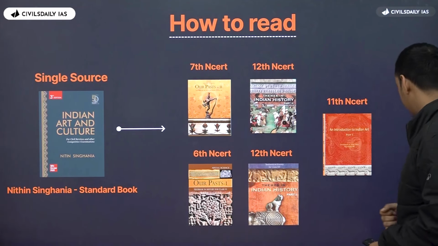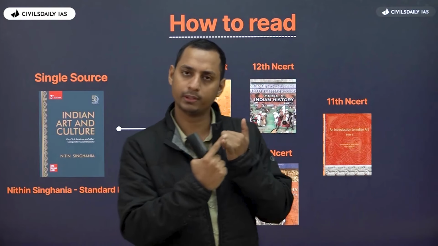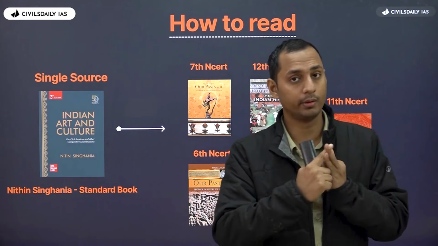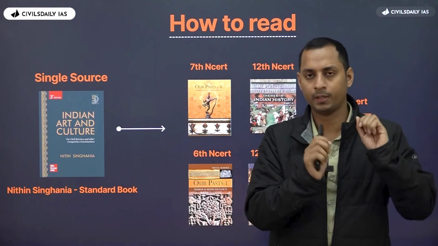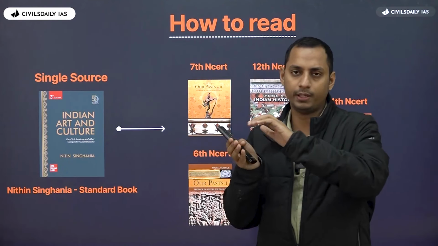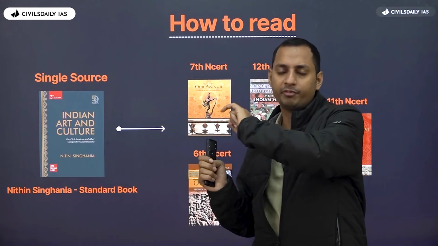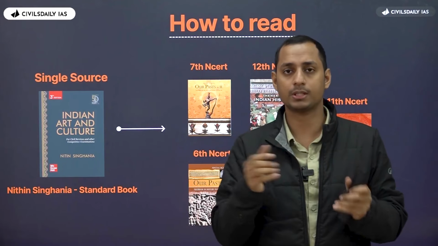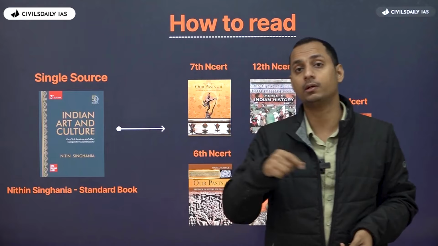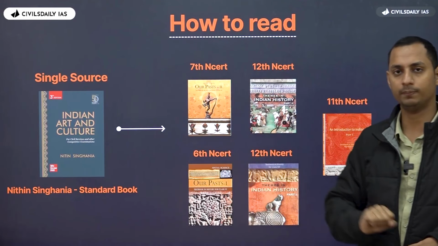Now, coming on to the sources. Now, always remember, as we have discussed in case of ancient history, you need to have a single standard source, right? It can be Punandala here, it can be Udaan. And what do you do? You read the IBC or, let's say, the Rigvedic period of Udaan, you read the Rigvedic period in the 6th NCERT, you note down all the points here, you read the 12th standard NCERT, you read the Rigvedic period from there, and you note down all the points in the Udaan. So there needs to be a single standard source, because if you only have a single standard source, then revision will be very easy for you. Now, what is a single standard source for art and culture?